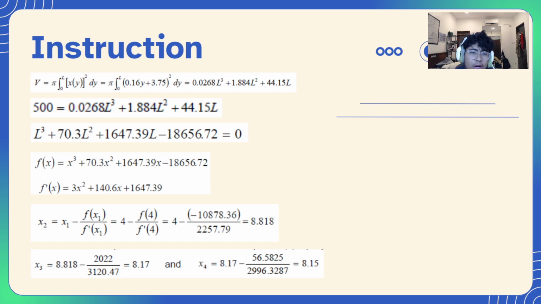So the 500 milliliter mark is located 8.15 centimeters above the baseline of the measuring cup. So that's how you use the E5 method to solve numerical methods.